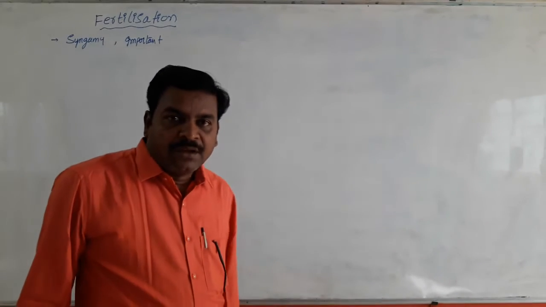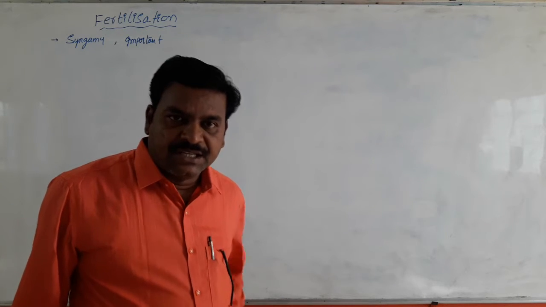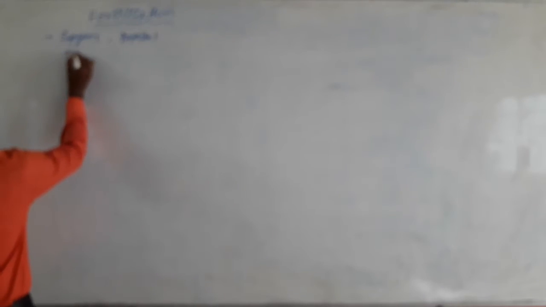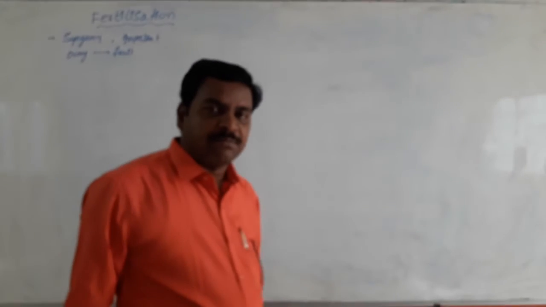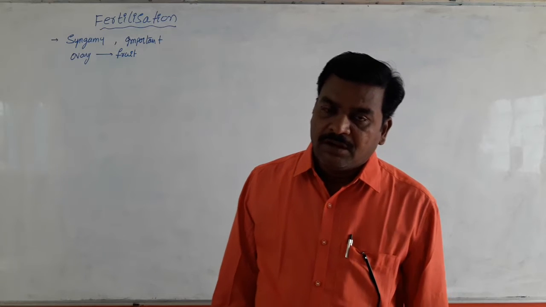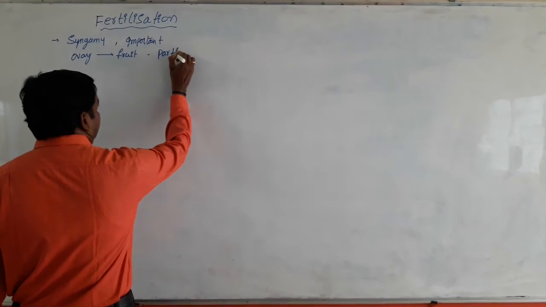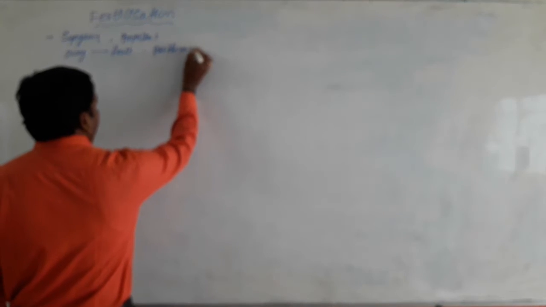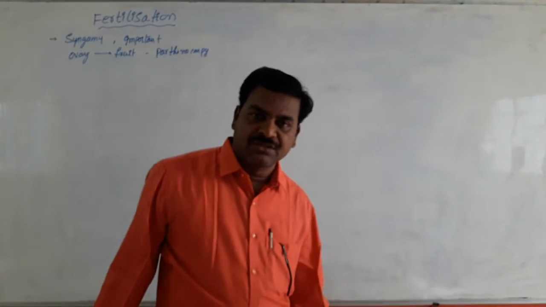After the completion of fertilization, the ovary develops into a fruit. But sometimes fruits may be developed directly from unfertilized ovaries. Development of a fruit directly from unfertilized ovaries is called parthenocarpy. Parthenocarpy means formation of fruits directly from unfertilized ovaries.